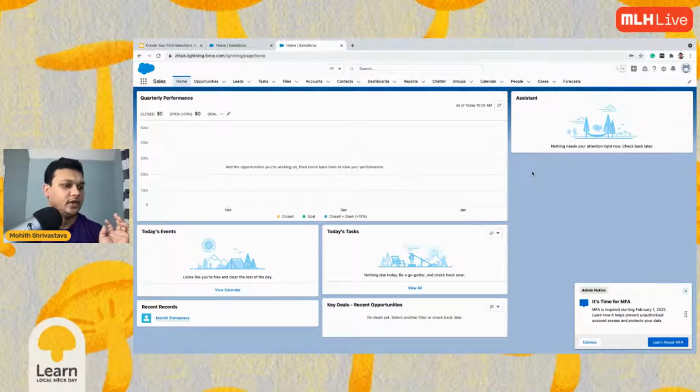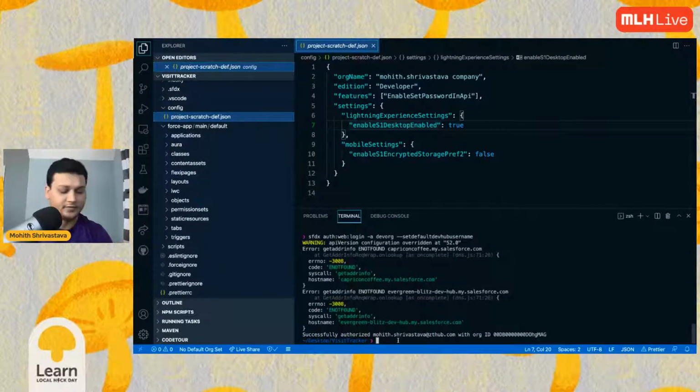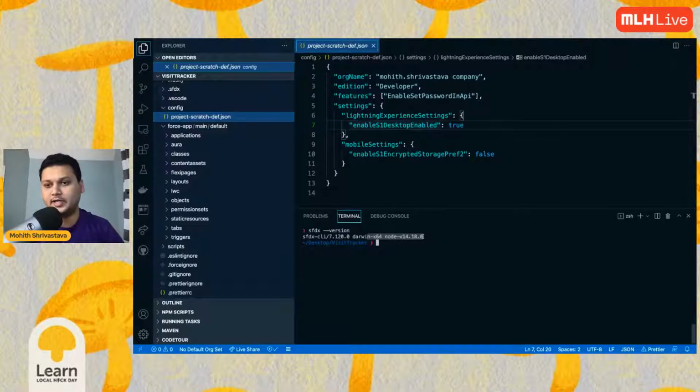Okay, so here's the thing. First of all, make sure that you have all the tools installed. So what are the tools? SFDX version. This command should be working and it will tell you the latest version. If this is not working, that means you have not installed the Salesforce CLI.